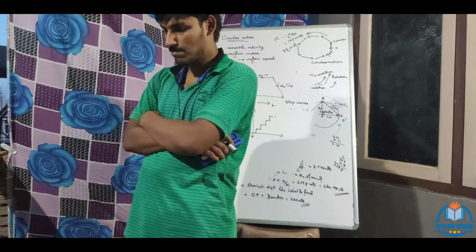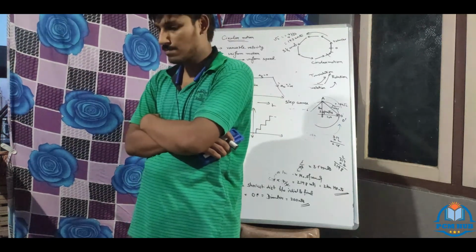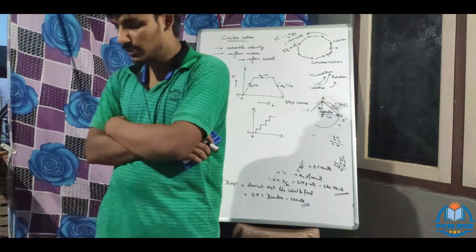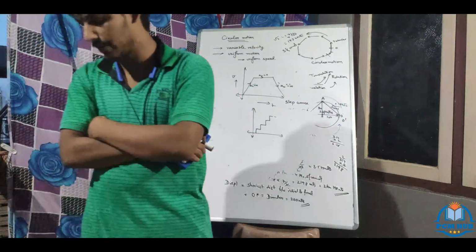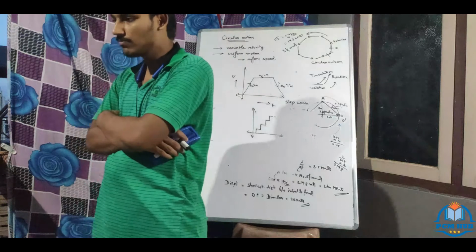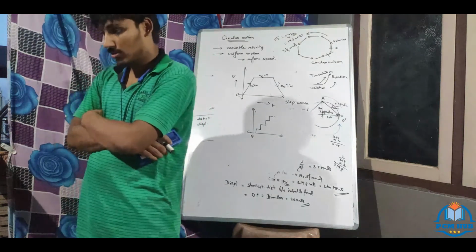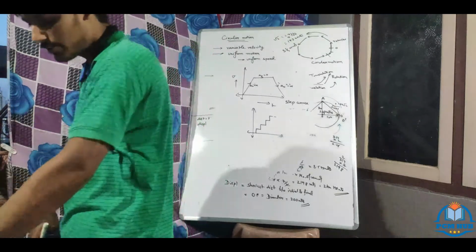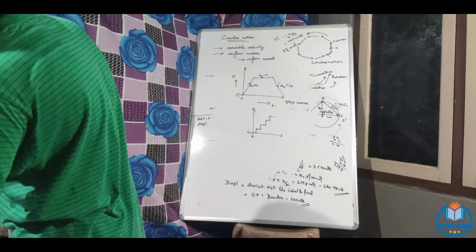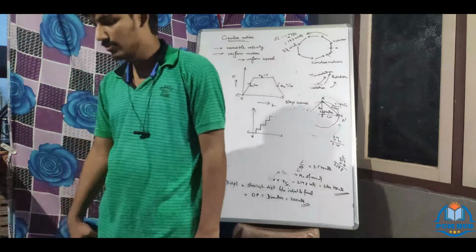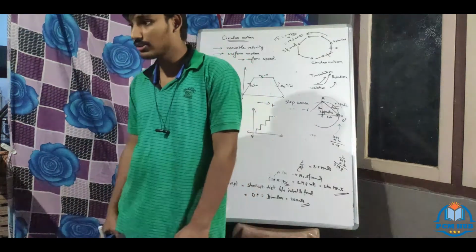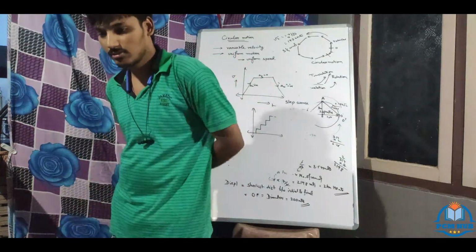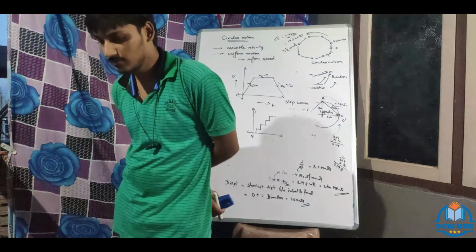Uniform velocity or... That is distance-time. No, it's velocity-time. How can it be constant velocity when it is having a straight line? This and this are the same. So, uniform acceleration. Okay, do it. Next one.